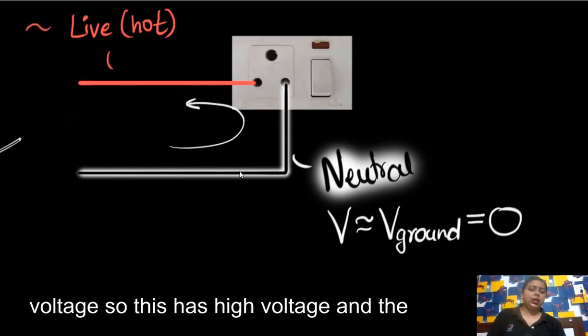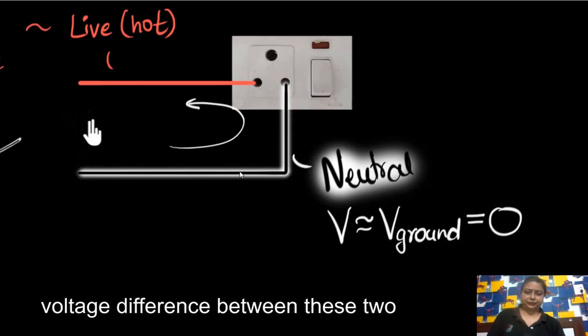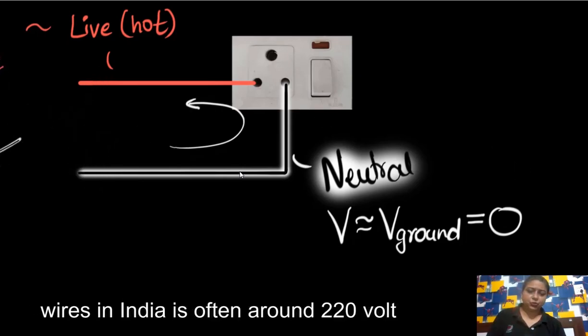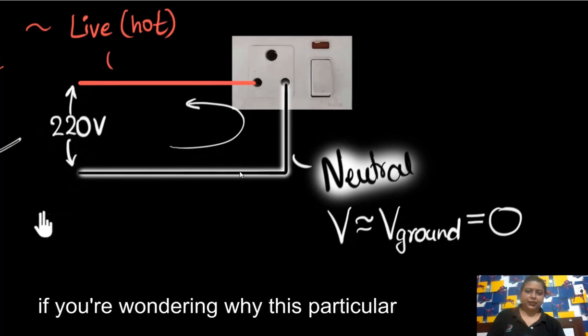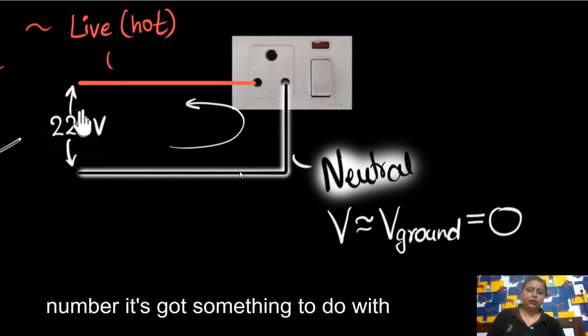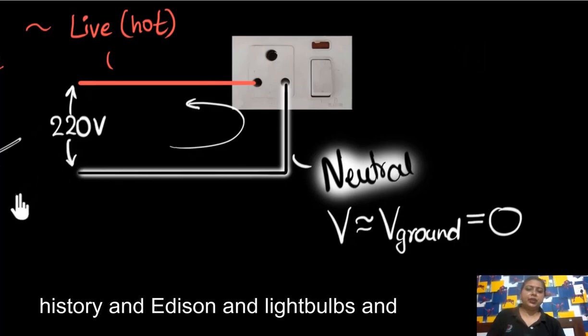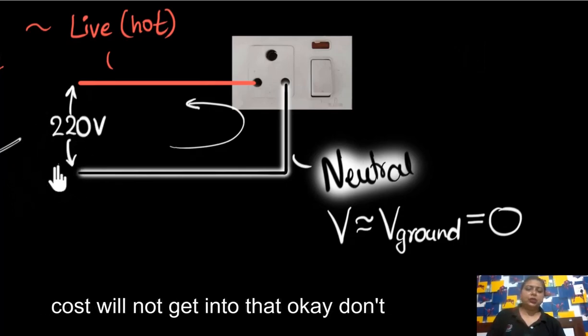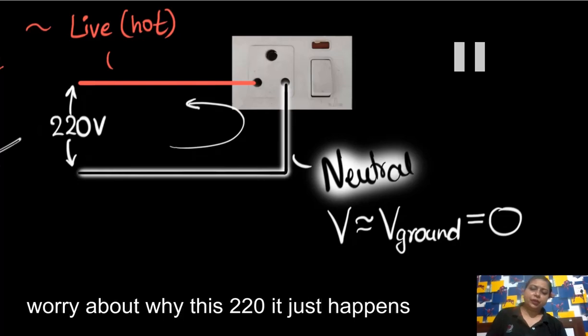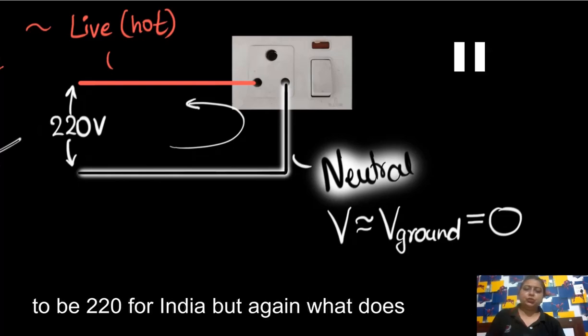So this has high voltage, and the voltage difference between these two wires in India is often around 220 volt. If you are wondering why this particular number, it has something to do with history and Edison and light bulbs, of course, we will not worry about why this 220 is, it just happens to be 220 for India.